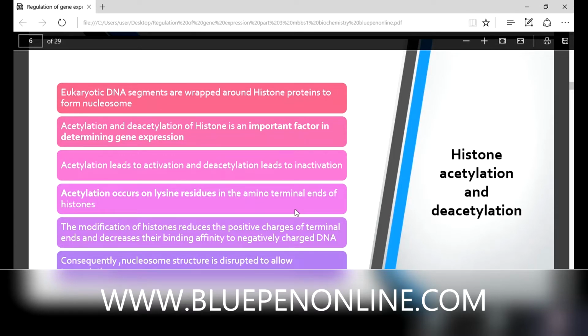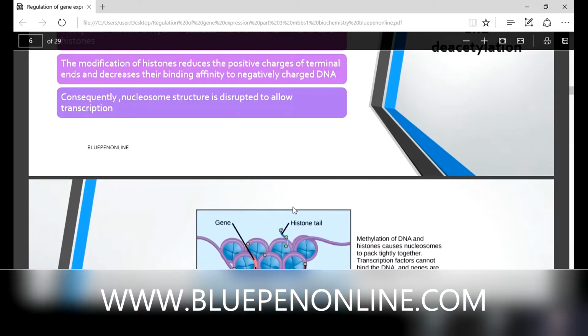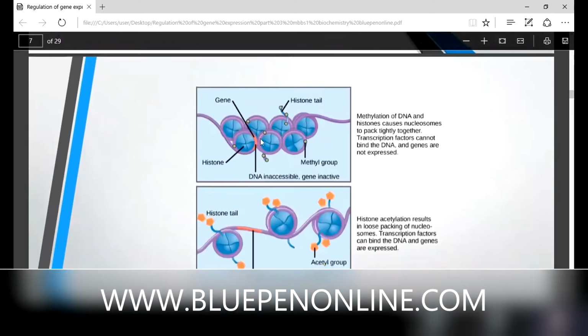You can see from the structure the beads on a string model. Histone proteins are there, and the orange color represents genes. When histone gets acetylated, one more thing is methylation. The second diagram expresses acetylation. The histone tail has an acetyl group attached. Histone acetylation results in loose packing of nucleosome. We can see the tight packing is released and converted to loose packing. Then only can transcription factors bind with DNA and genes are expressed.